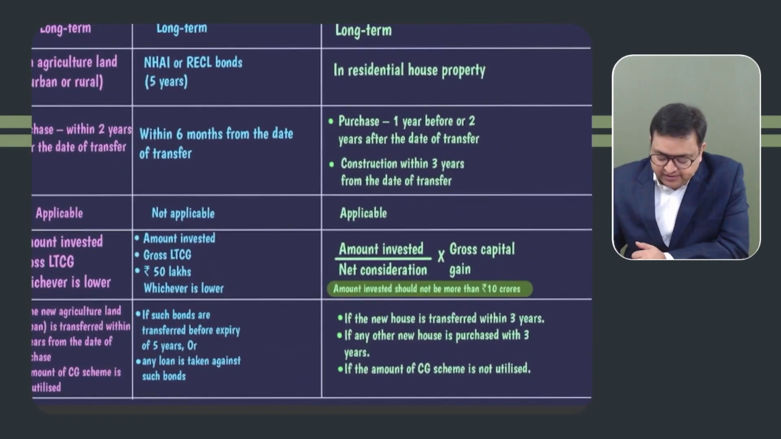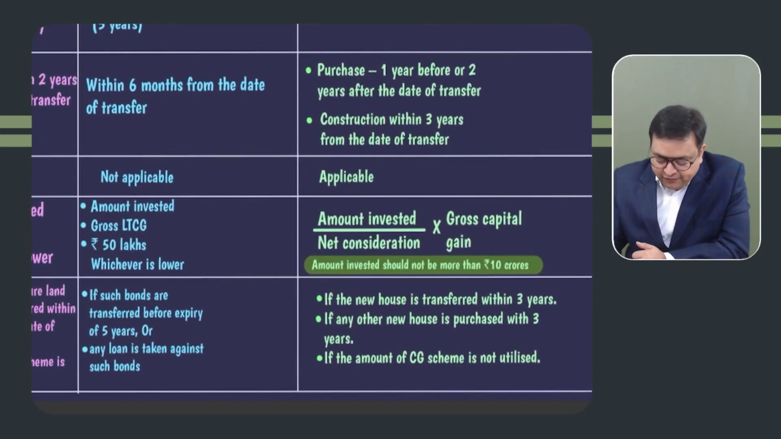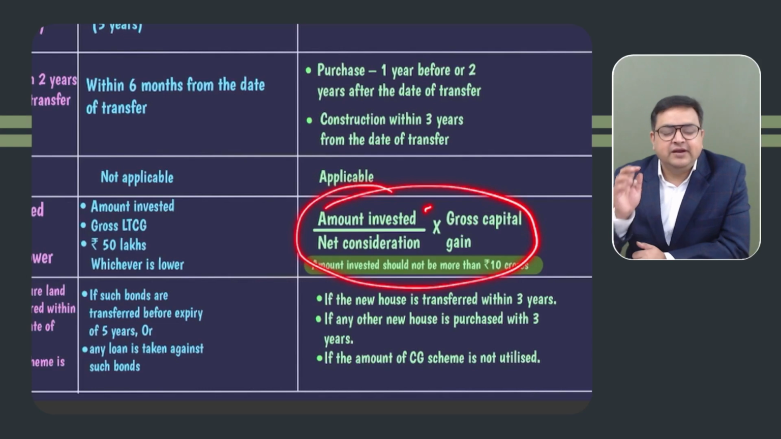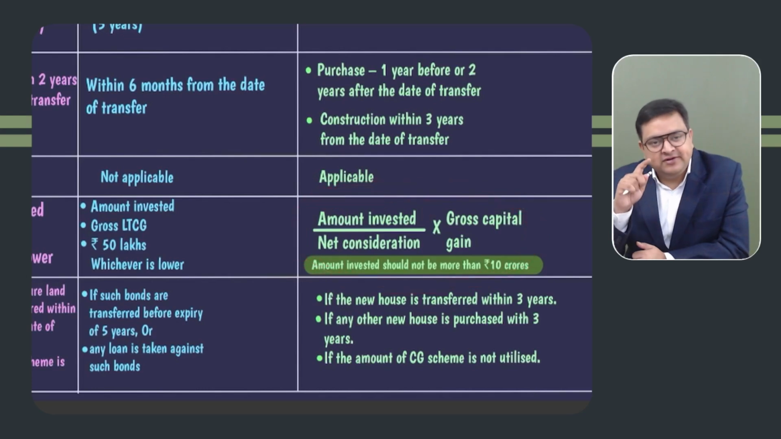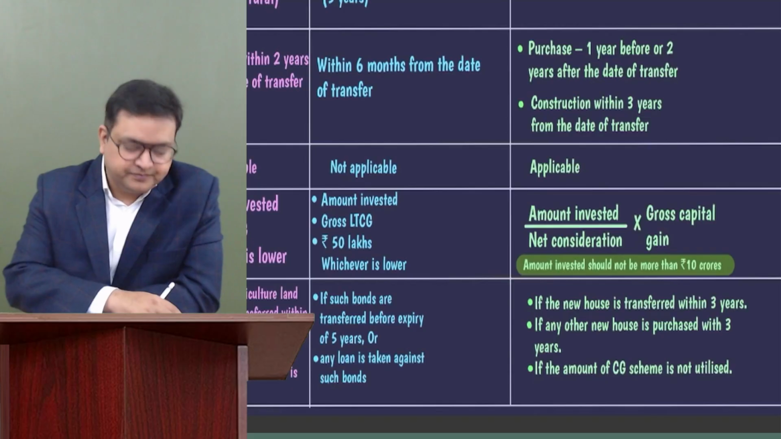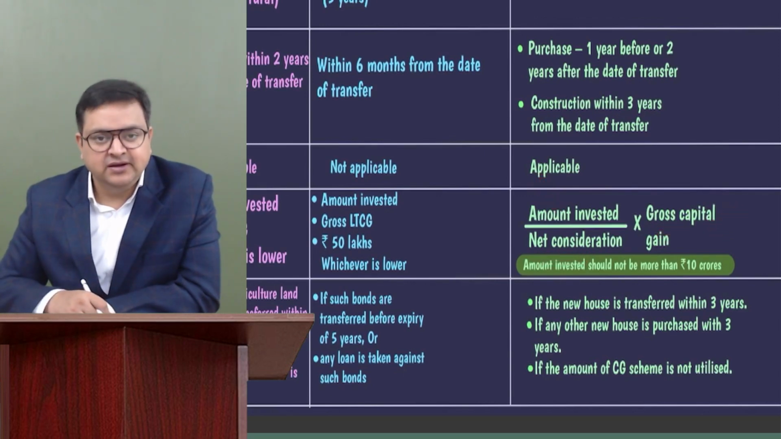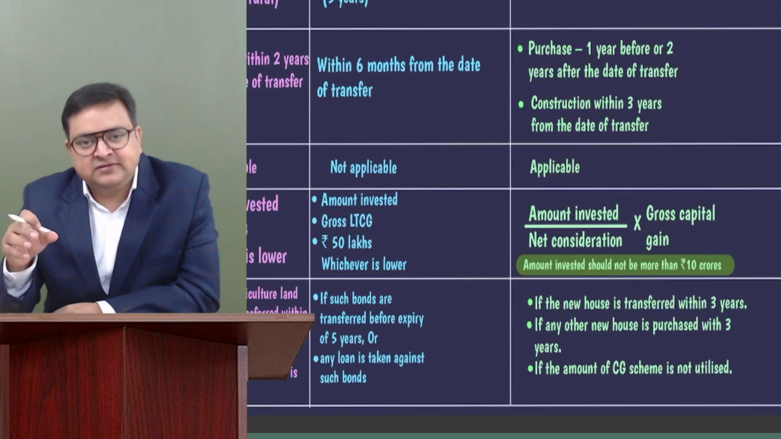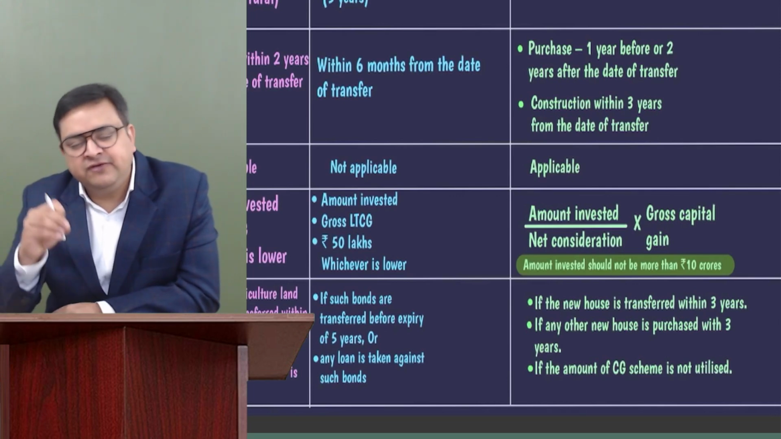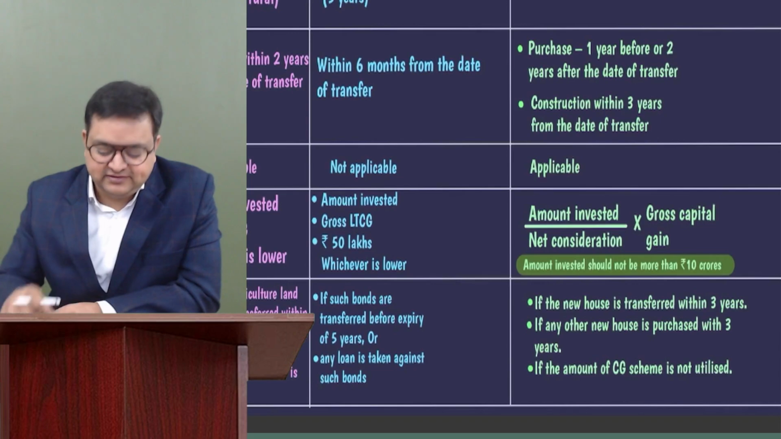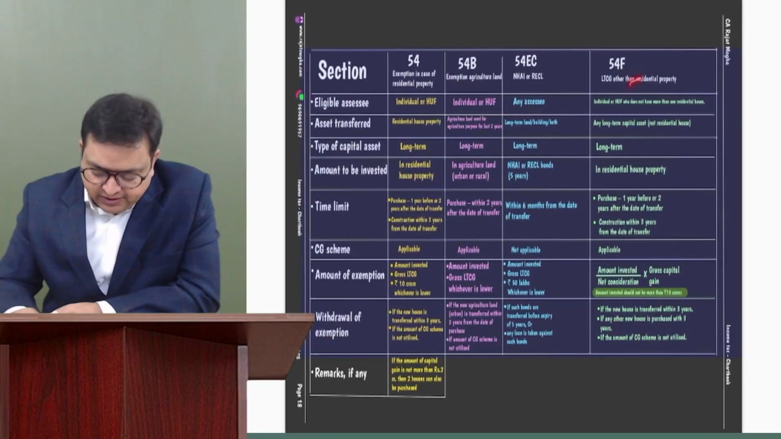How much is the exemption available? Amount invested upon net consideration into capital gain. So this is important. So 54F says that the exemption will be provided on the formula basis. So whatever is the amount invested divided by net consideration. What is net consideration? Full value of consideration minus expenses on transfer. So amount invested upon net consideration into capital gain would be your exemption. Either you can purchase a residential house, construct a residential house, or even if you invest in capital gain scheme, you will be getting this exemption. So 54F is again important.